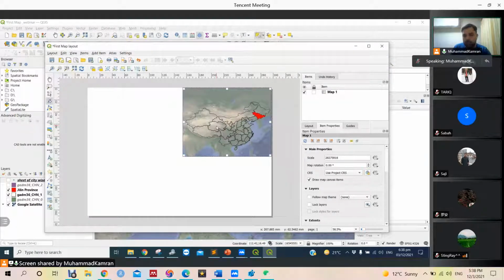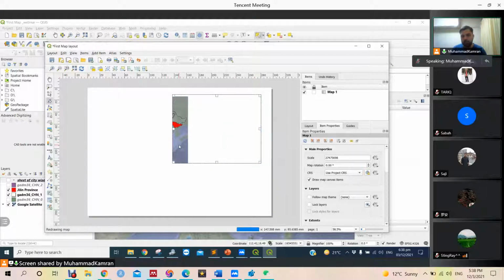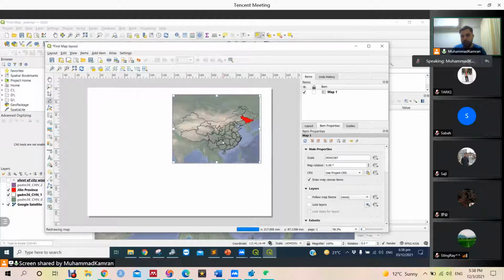So what I am doing is I am moving it here. So I hope you got the idea. Okay, this is about the moving of the frame, and this is about moving the content. We can move the content, whatever is available in our map.